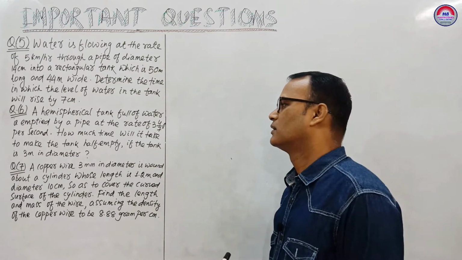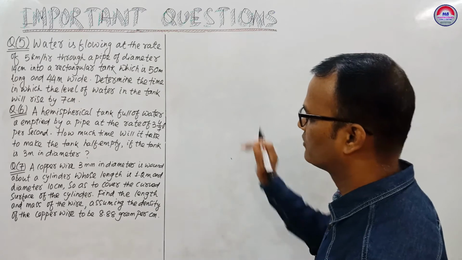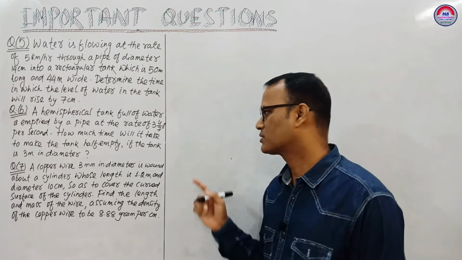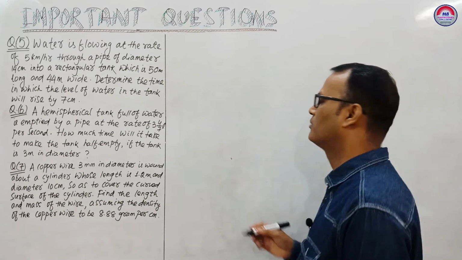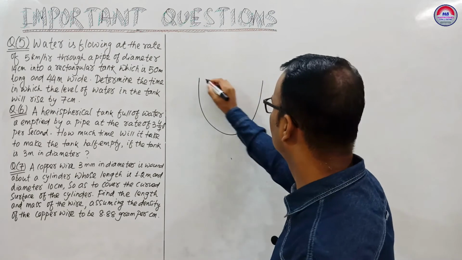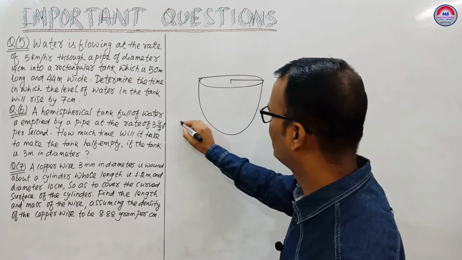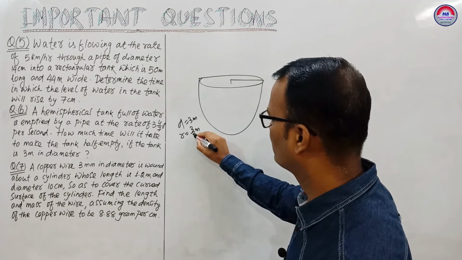Question 6. A hemispherical tank full of water is emptied by a pipe at the rate of 3 and 4/7 liter per second. How much time will it take to make the tank half empty if the tank is 3 meter in diameter? Hemispherical tank. See, this is a hemisphere. Here the diameter d is given as 3 meter, so radius equals 3/2 meter.